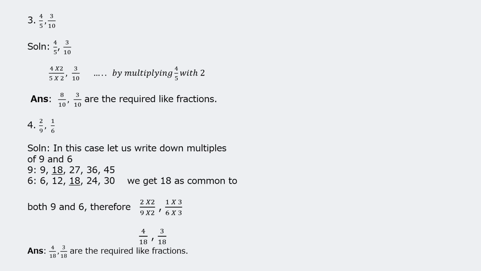Therefore, we have to convert the denominator to 18. So 9 into 2 will give me denominator 18, and in this case 6 into 3 will give me denominator 18. So we get the final answer as 4 upon 18 and 3 upon 18, children. 4 upon 18 and 3 upon 18 are the required like fractions.